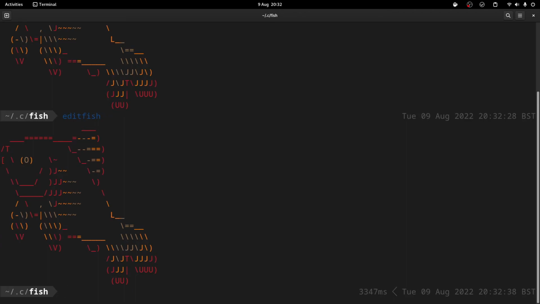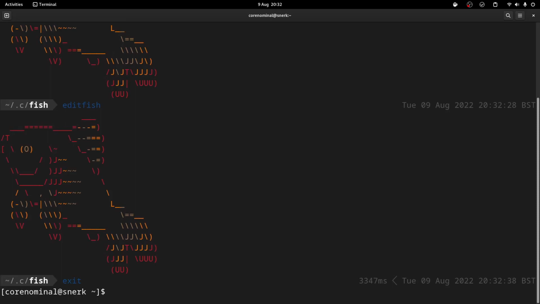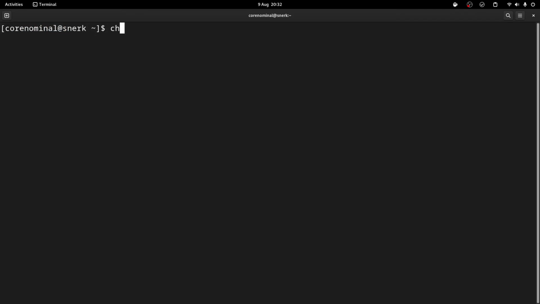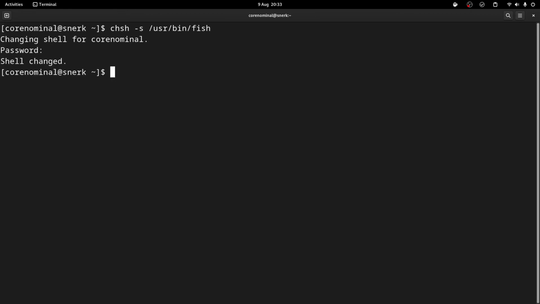The next thing I want to do is change my default shell. The command for that is chsh, -s for shell, and then the path of the shell that I want. So I want fish. It asks me to type my password in to confirm, and that's my default shell changed to fish. You need to log out and log back in of your session for that to happen.